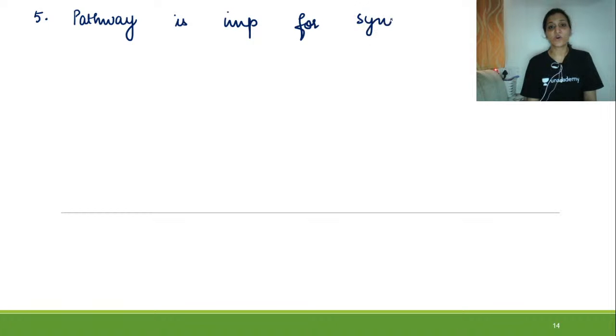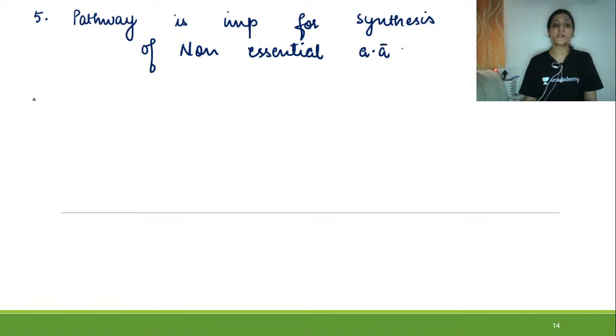Forward towards the fifth significance of the cycle. This pathway is important for the synthesis of non-essential amino acids, and the backbone of these amino acids is obtained from this pathway.